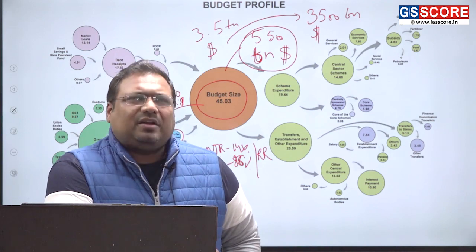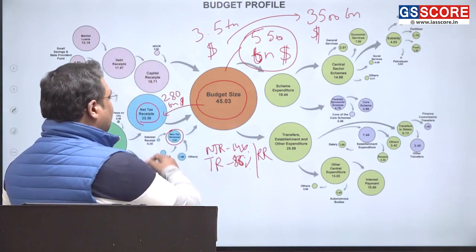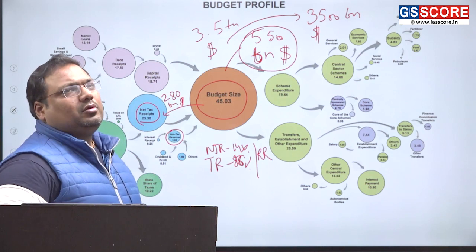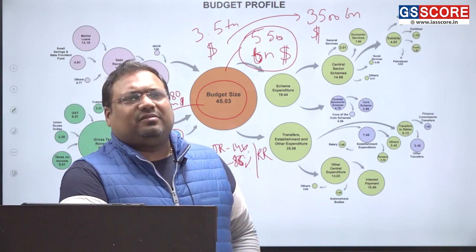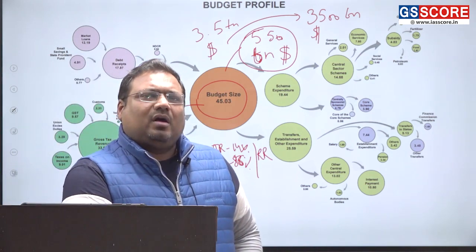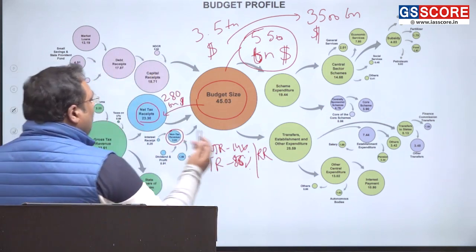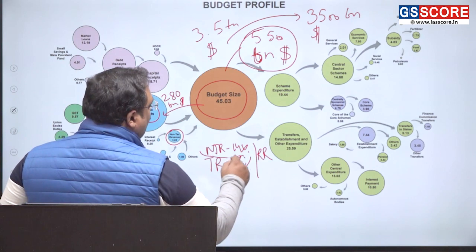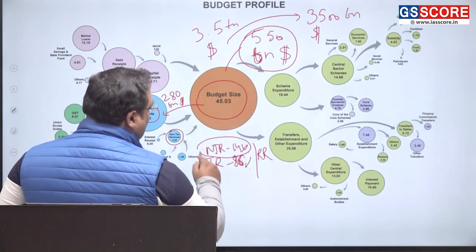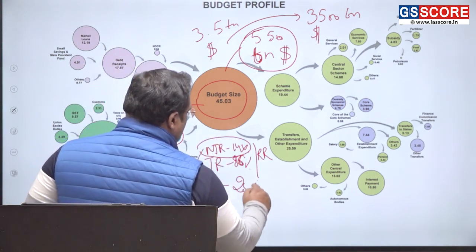This is not a great number. Ideally, non-tax revenue should be contributing a bit more. But nonetheless, we have been able to improve it, and it's not a very bad sign. Ideally, what we would want is NTR to be contributing close to 20% of our revenue receipts.